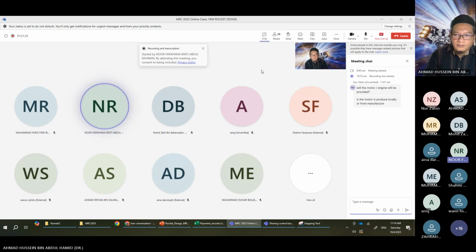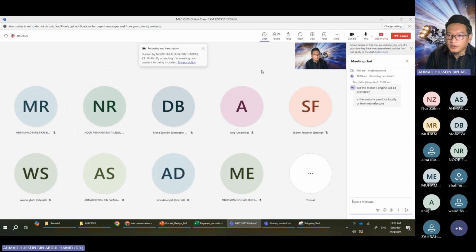There's a question: is the motor produced locally? The motor is produced locally in our lab. If you join the competition, inshallah, we have a physical face-to-face session at our lab. You can visit our lab and we'll show you how we manufacture the motor. Usually it involves raw material preparation and casting process, and so on. So it's 100% locally made.